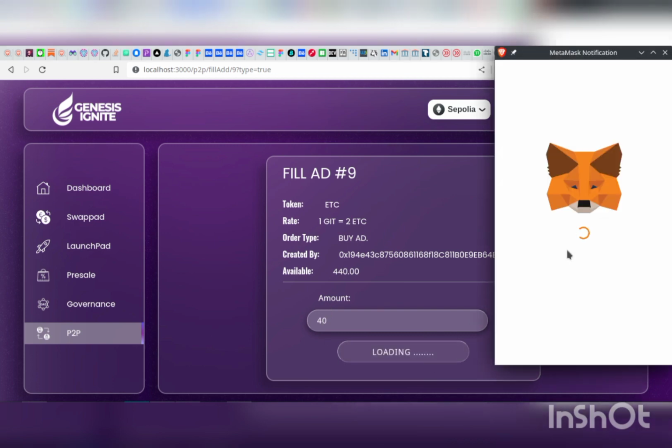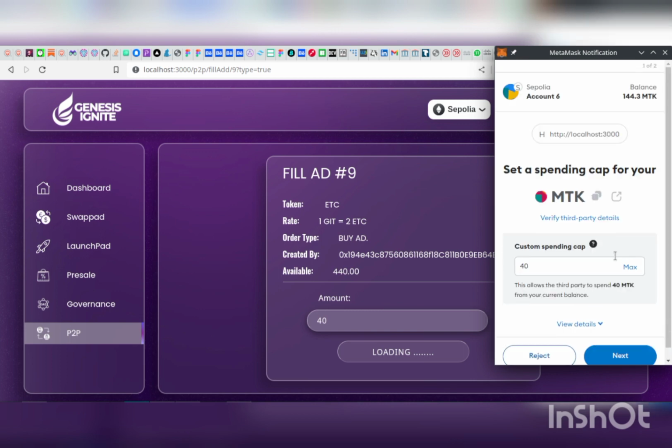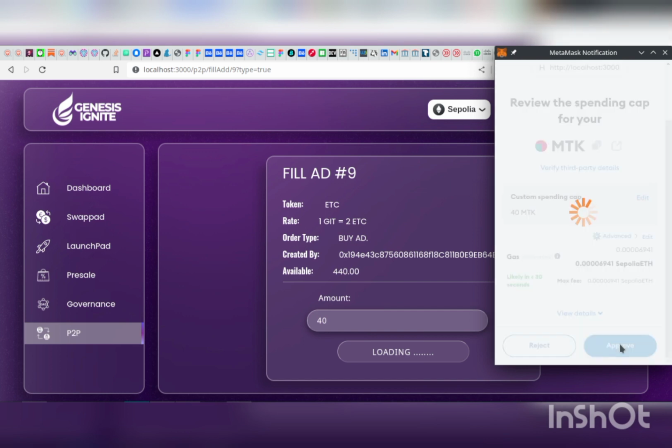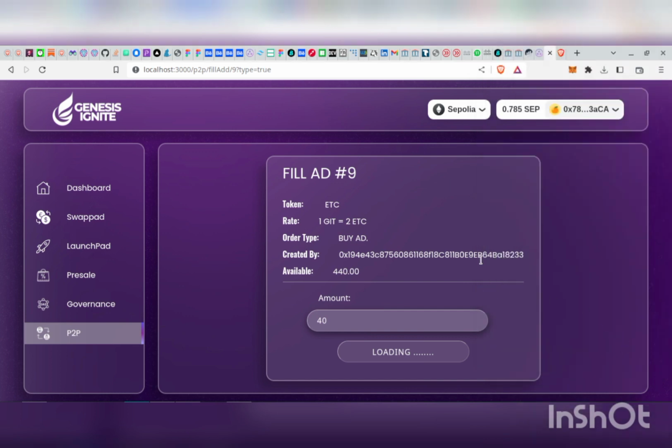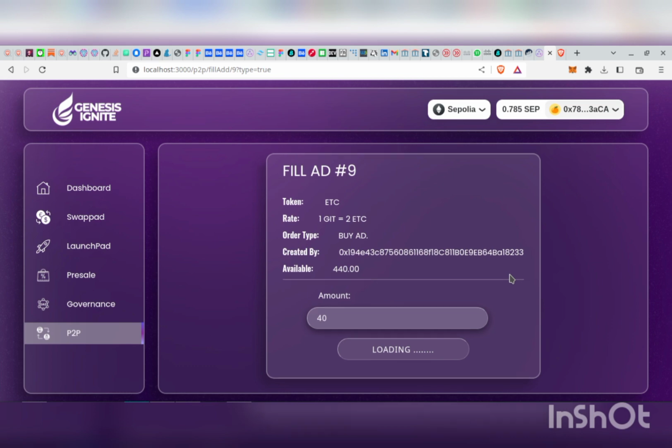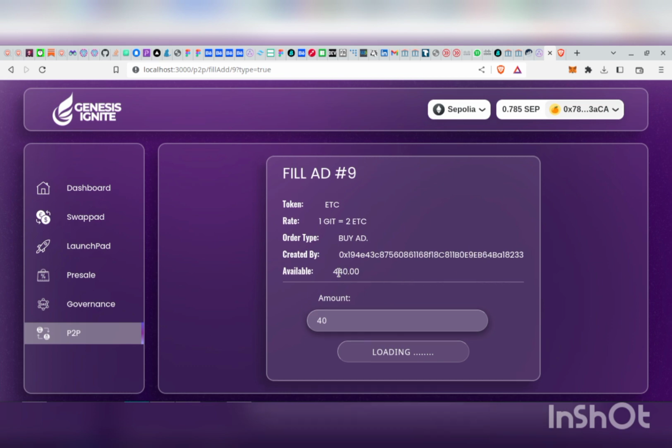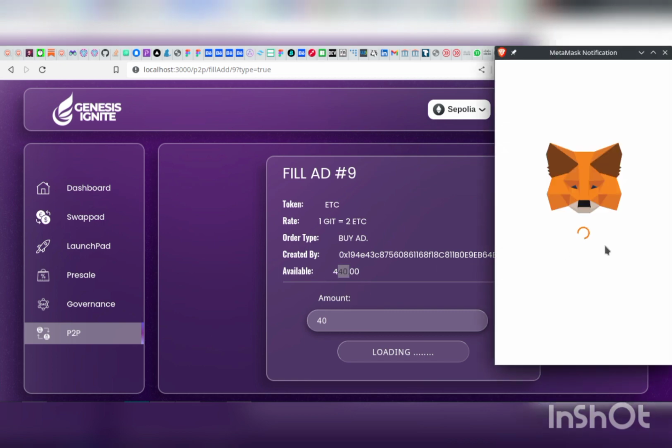Just like all our other platforms, we're expecting the user to first of all grant our contract approval. So after granting our contract approval, we sign the second transaction. The second transaction should be to actually fill the ad. Then, when this ad is successfully filled, we've given out 40 tokens, so we're expecting the available supply to reduce to 400. We're automatically collecting the 40 tokens from the user that's filling the ad, transferring it automatically to the user that created the ad.